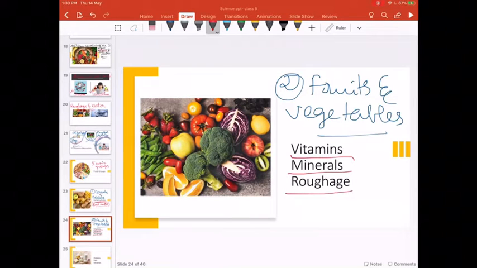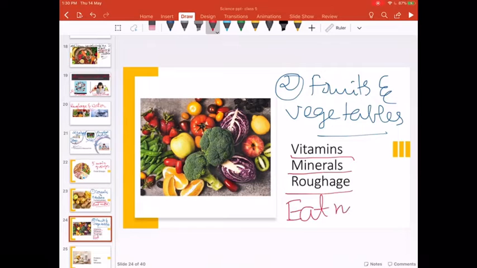So the study says that we should also eat these foods, fruits and vegetables, in more quantity. Eat more.